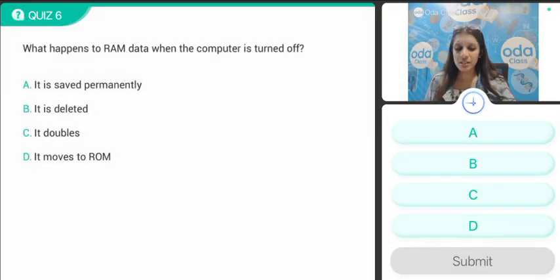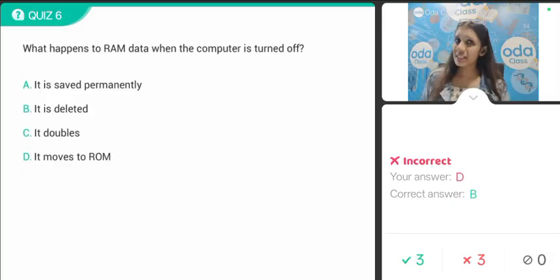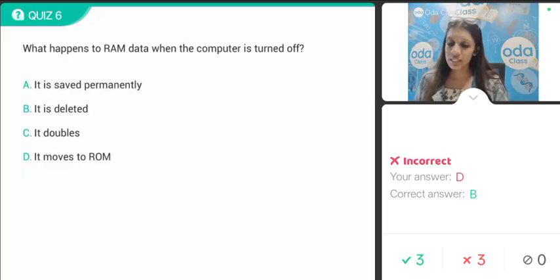Yes, everybody keep answering, bachcho. I want answers from all my students in the class. Everybody in the session respond to the quiz, bachcho. This is a very easy quiz.